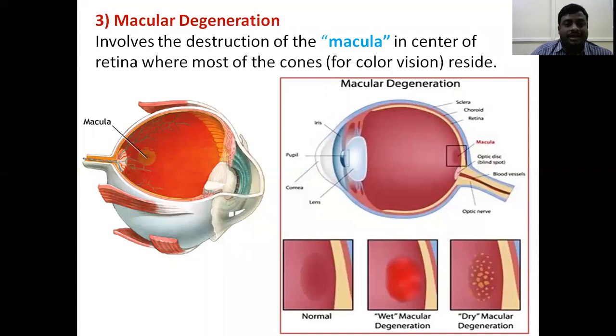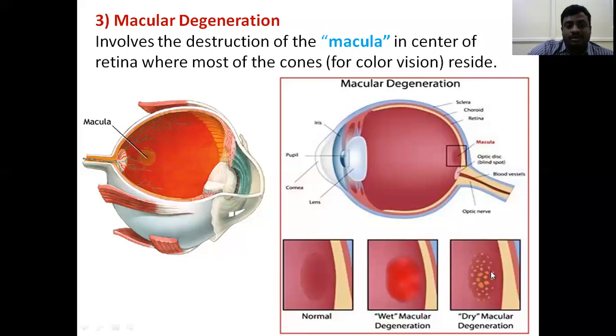Next one is macular degeneration. The macula is present in the center of the retina, where most of the cones reside. Macular degeneration involves the destruction of the macula. Normally the macula looks like this, but during the damage, there is wet macular degeneration or dry macular degeneration.